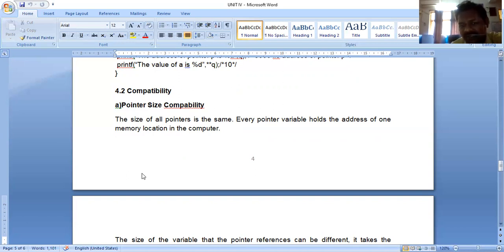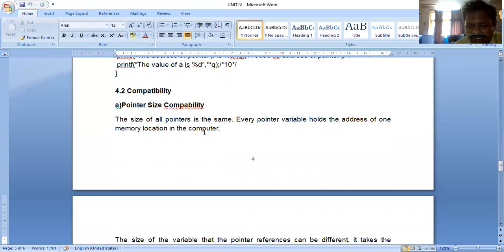The size of pointers is different? Okay, that is another point. So remember this point: the size of all pointers is the same. Every pointer variable holds the address of one memory location in the computer.